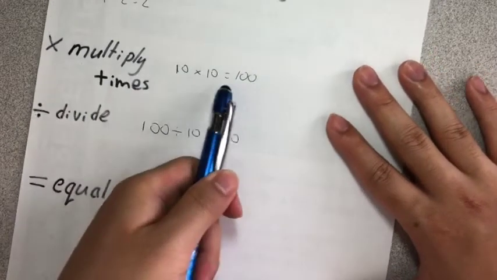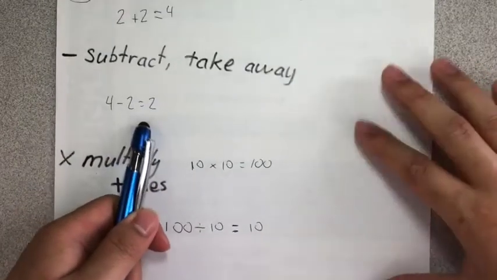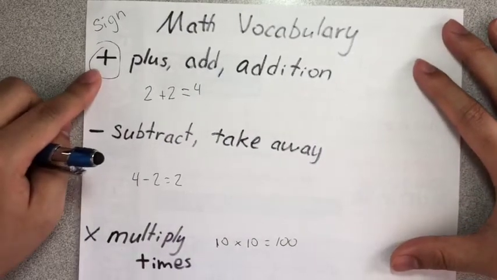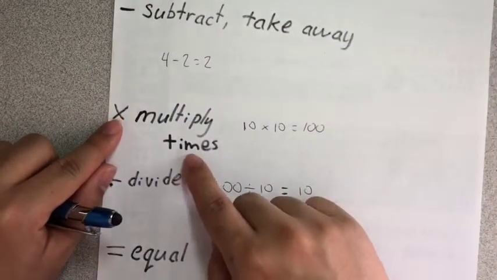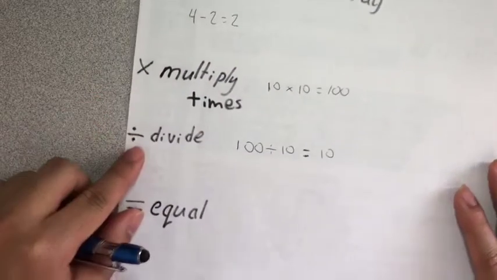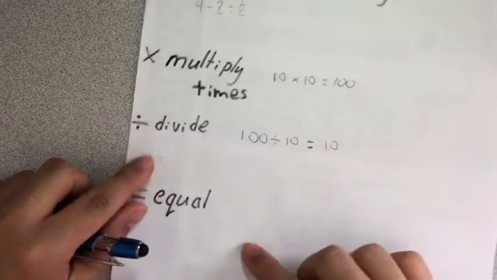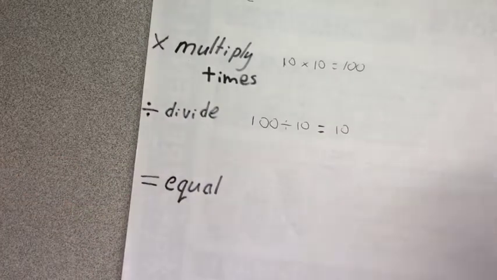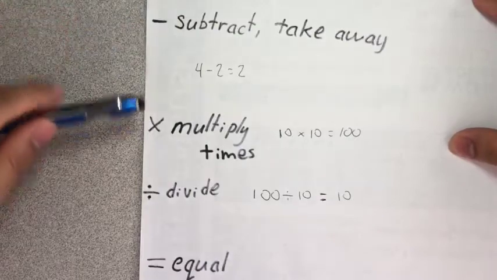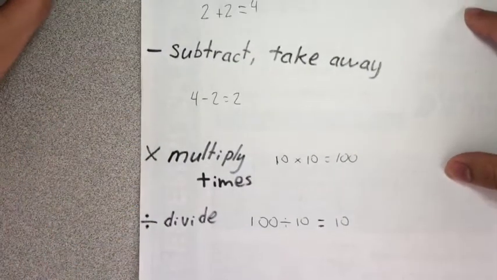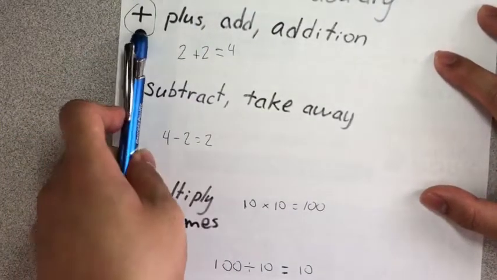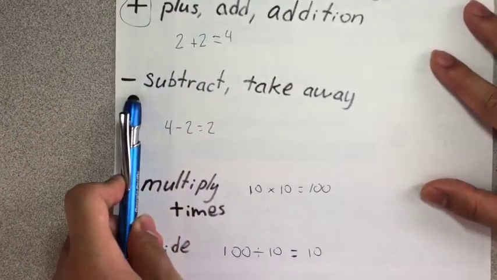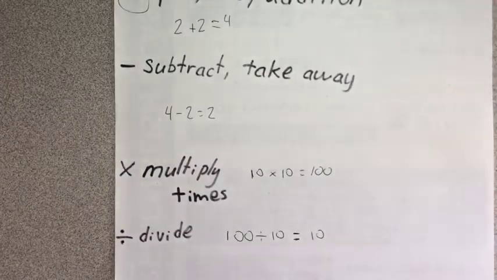Equal. Equals. So again, this is the plus sign. This is the subtract sign. This is the multiply or the times sign. This is the divide sign. And this is the equal sign. These are the signs for the simple math. You need to understand how to say their names. Plus, subtract, or we can call it minus.